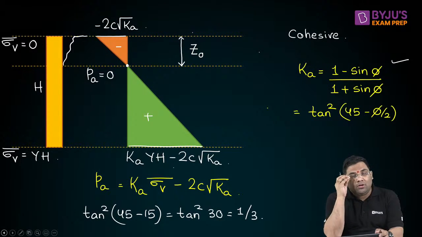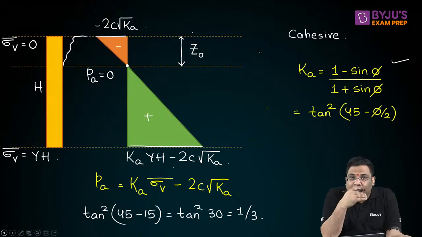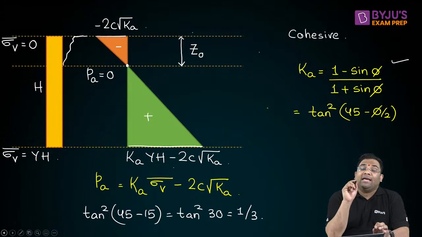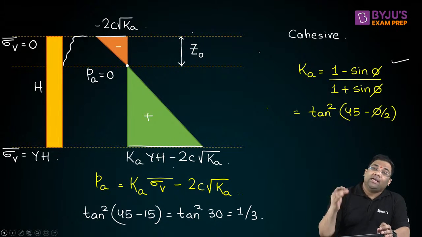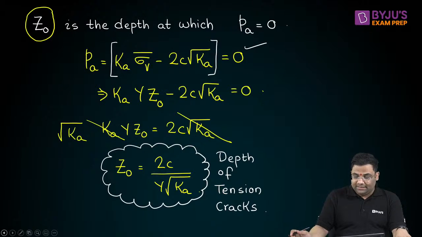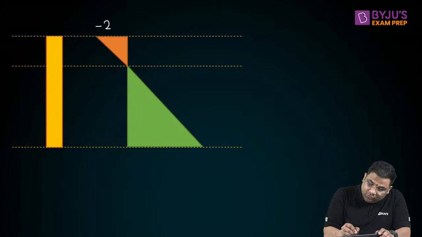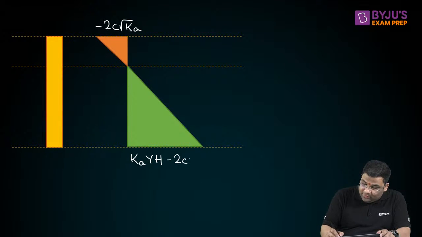And this is your stress distribution, your active stress distribution or active earth pressure distribution. The next thing they can ask is to find out the total active pressure force. Now, how to find out the total active pressure force? Let us see. So we have got this minus 2c root Ka, and this is Ka into gamma h, means Ka into vertical stress, minus 2c root Ka.